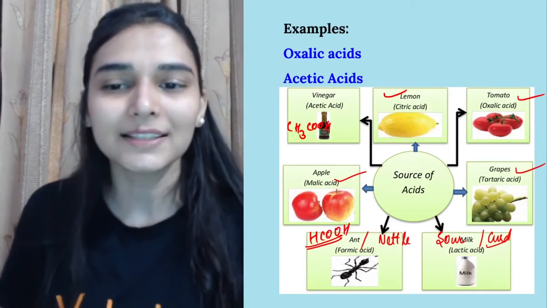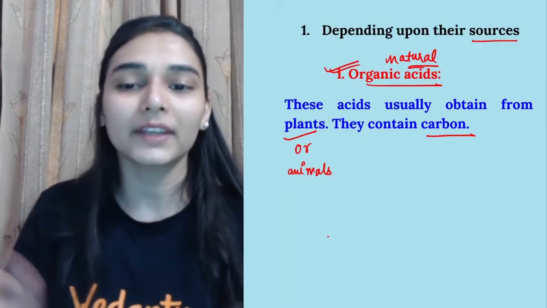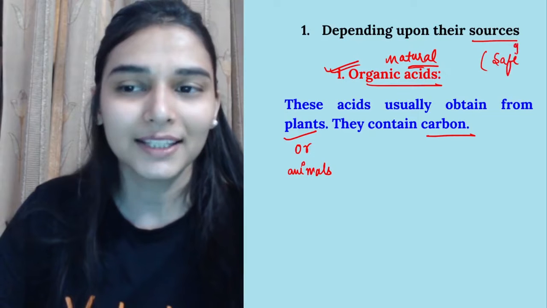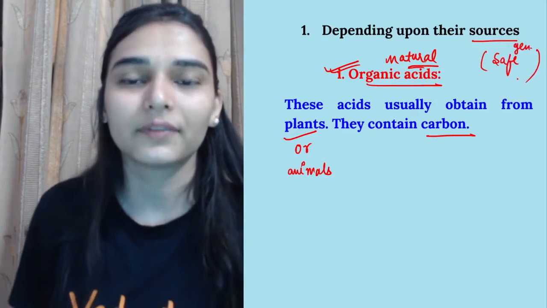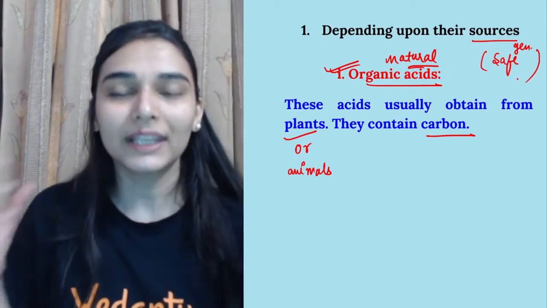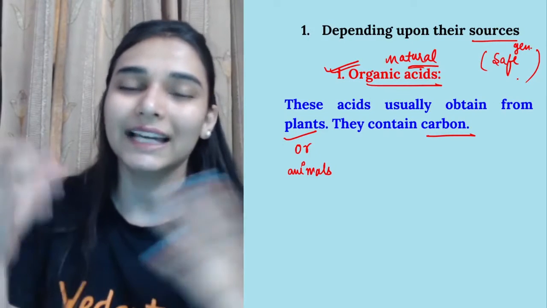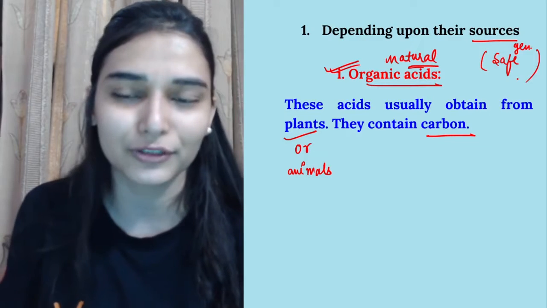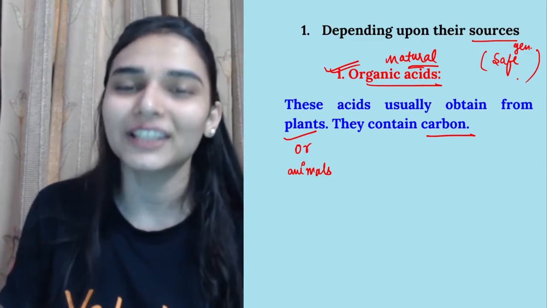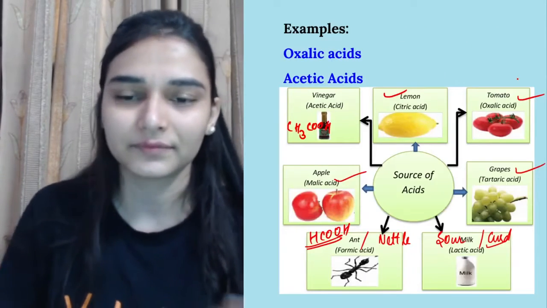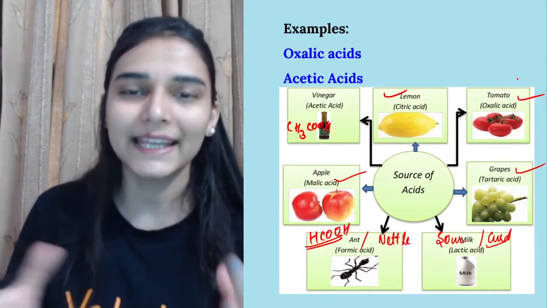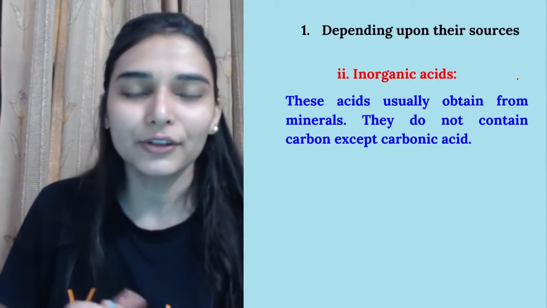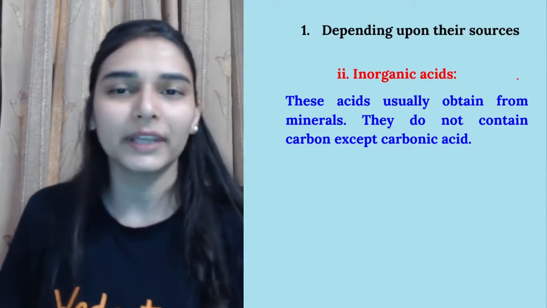These are some of the examples, and I'll tell you one thing. Organic acids are generally safe to consume, because you know that they are coming from living sources, and we consume them in our everyday life also. And generally they are weak too. I will tell you when we do the next set of classification. I guess this is clear to you. Organic acids we are simply consuming in everyday life.